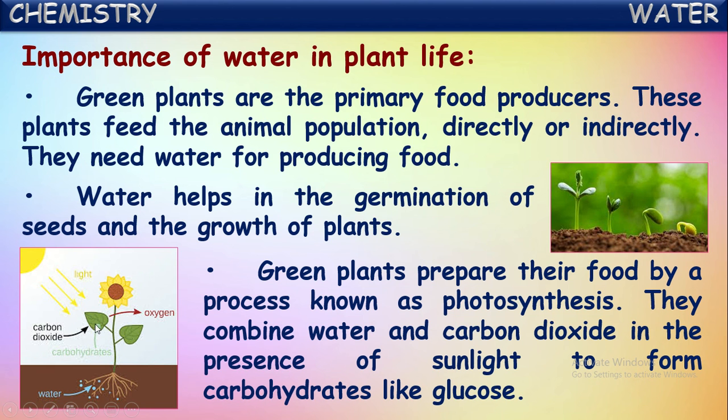These combine in the leaves in the presence of sunlight, and there they prepare their food in the form of carbohydrates like glucose. This whole process is called photosynthesis. Okay, so in photosynthesis, water is used by plants for the production of their food.